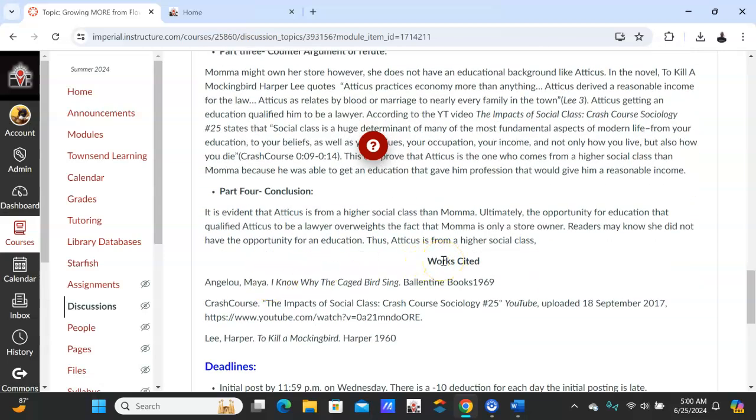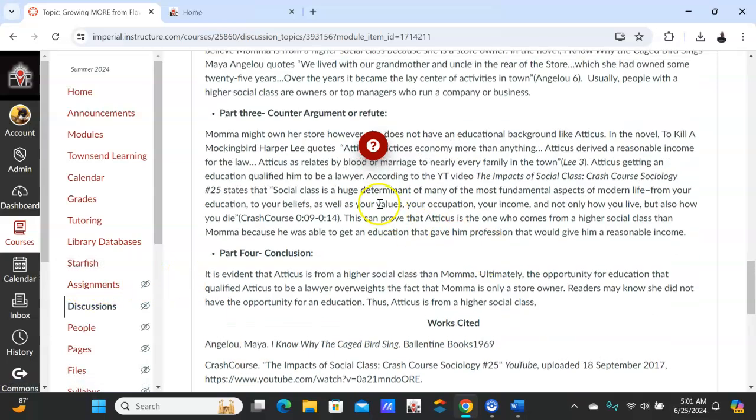For you, you're only going to have a work cited because you're only using the novel. So Angelou, I Know Why the Caged Bird Sings. Should be an S there. But anyway, you don't have these two. In English 201, it's more work. And then so you'd have works cited, and then Angelou, boom. That's all you need. So go through here.